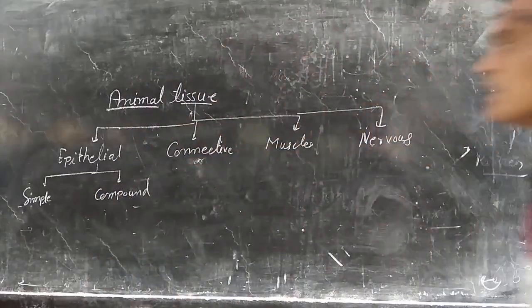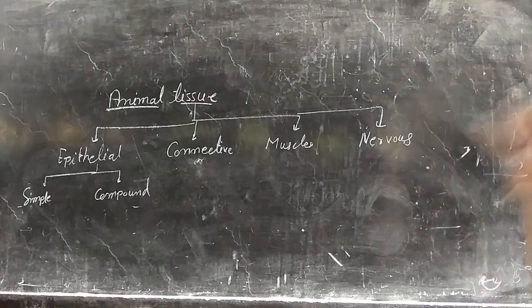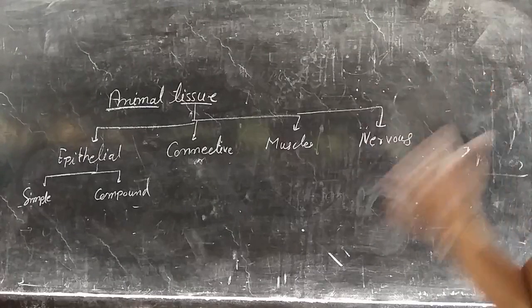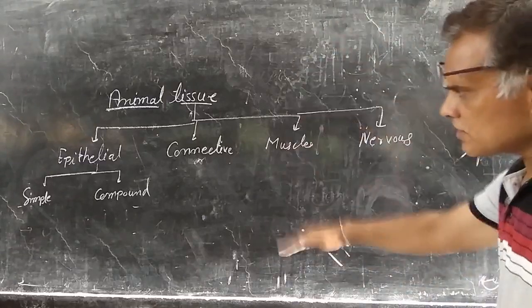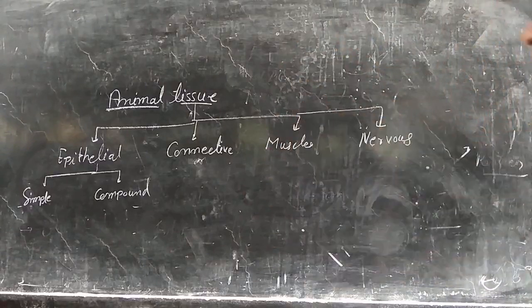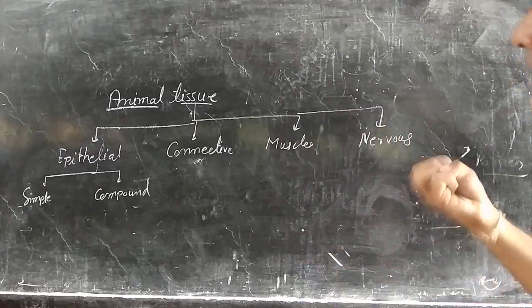Epithelial tissue forms a covering of the body, covering the body organs externally as well as internally. Simple means a single layer, and compound, which we can say is stratified, is made up of more than one layer. Epithelial tissue is also differentiated according to the shape and size of cells.